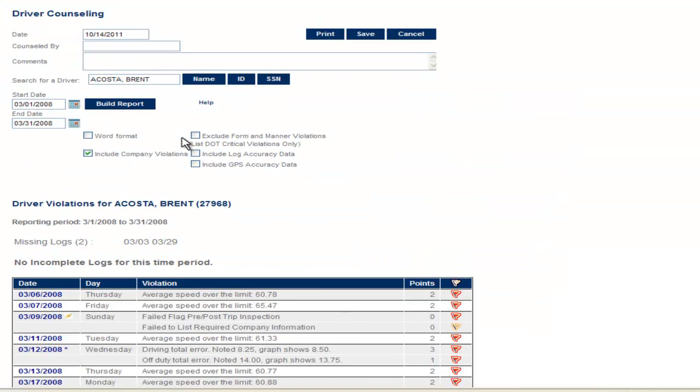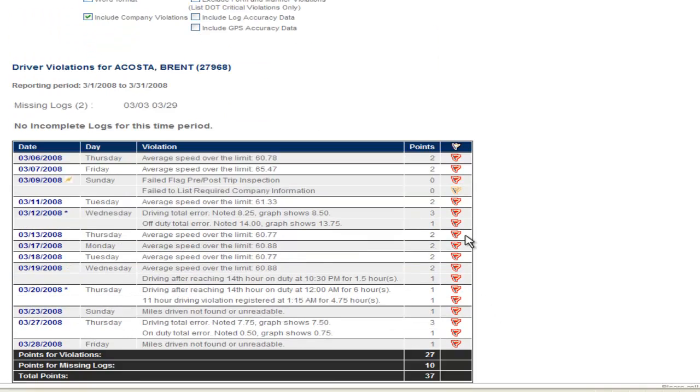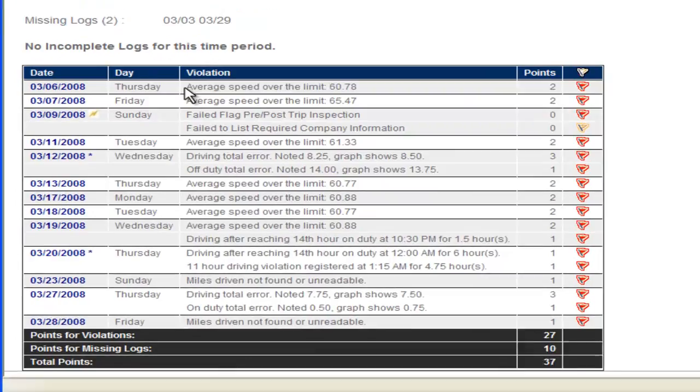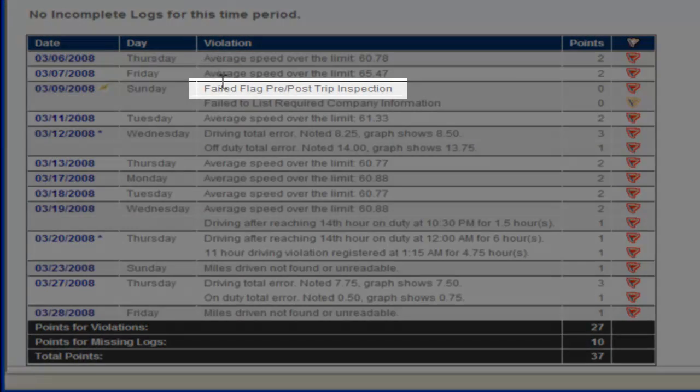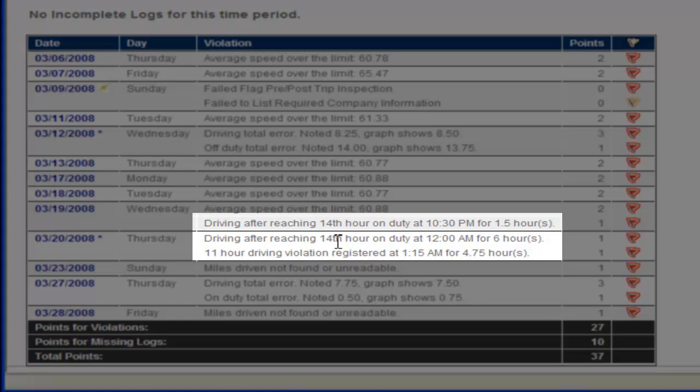Okay, so once I search for my driver, my report automatically builds. As you can see, this driver has quite a few different violations. Some of those he's already been counseled on. So you can see that he has 2 missing logs for the month of March. He has no incomplete logs for this time frame, but he does have several different violations, such as average speed over the limit. He failed to flag a pre or post trip inspection, and he has a couple of 11 and 14-hour violations near the bottom.